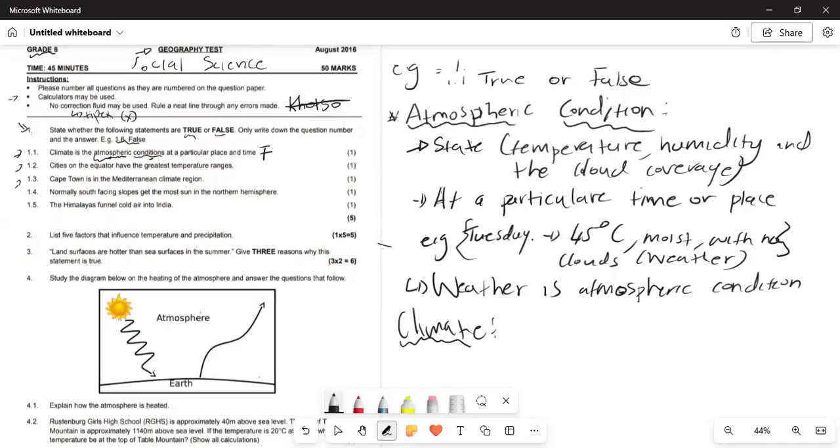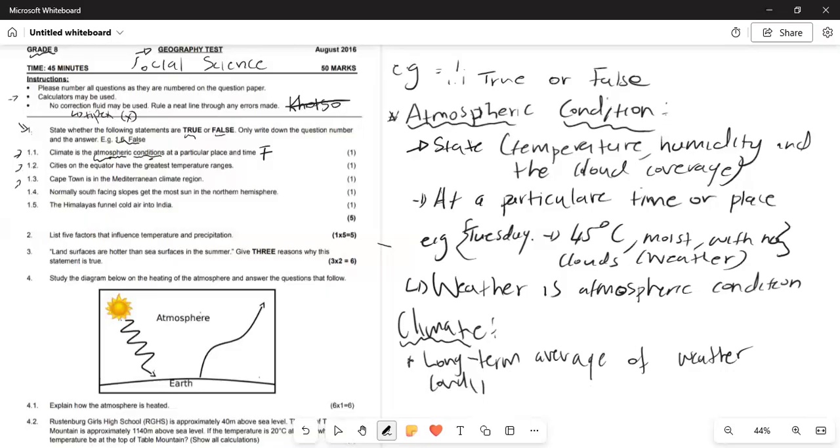So climate refers to the long term average of weather conditions.